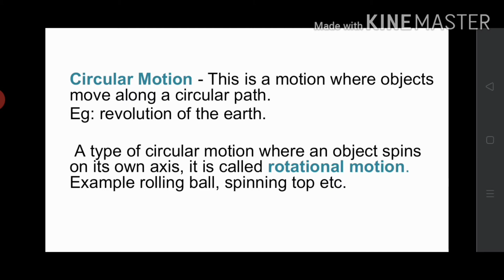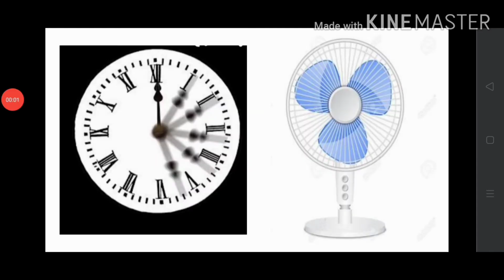There is a type of circular motion where an object spins on its own axis, that is called rotational motion. For example, rolling ball, spinning top, etc. are examples for rotational motion. Rotational motion is a type of circular motion. Another examples are the hands of a clock or the blades of a fan are other examples for circular motion.